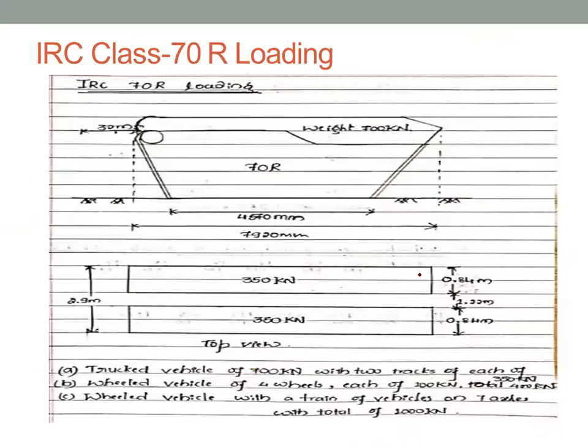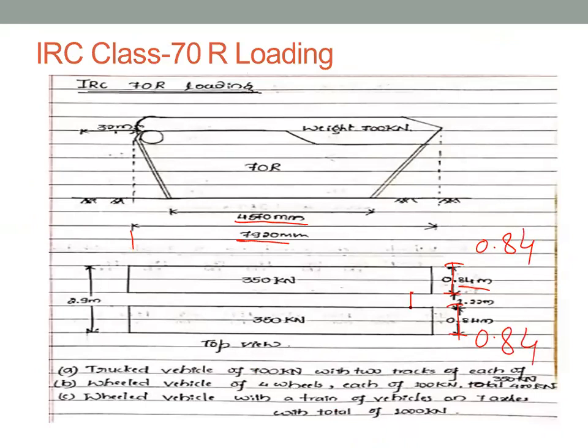As I said, the total tire contact length is 4570. Total length of the vehicle is 7920, and the front width is 840 mm or 0.84 meter. Here also it is 0.84.